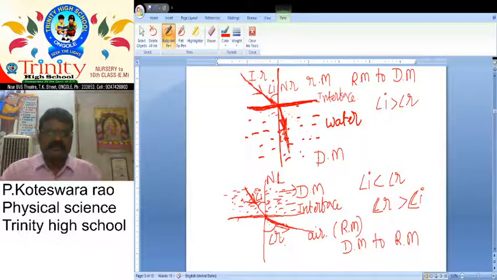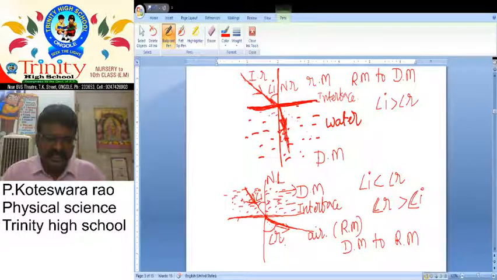After refraction, the light ray is bent towards the normal. Here the angle i is more, the angle r is less. And when the light ray travels from denser medium to rarer medium, the incident angle is less, but the angle of refraction is more. So these two are also very important.